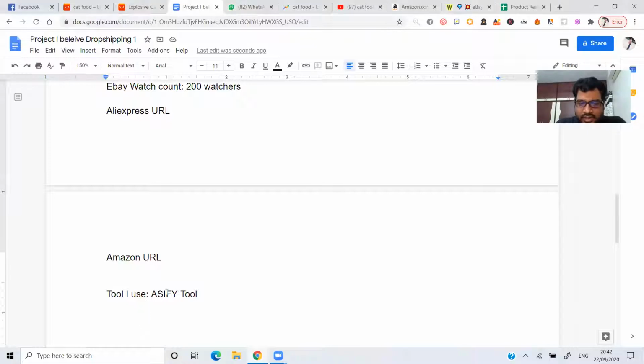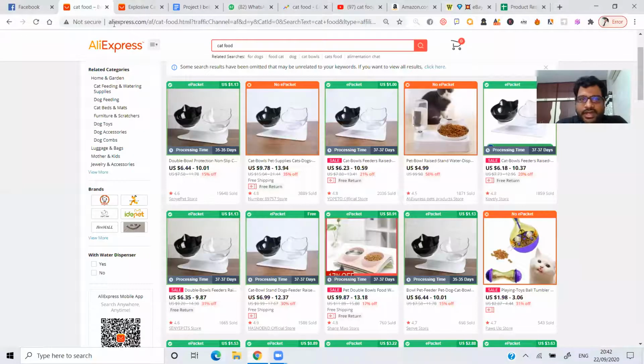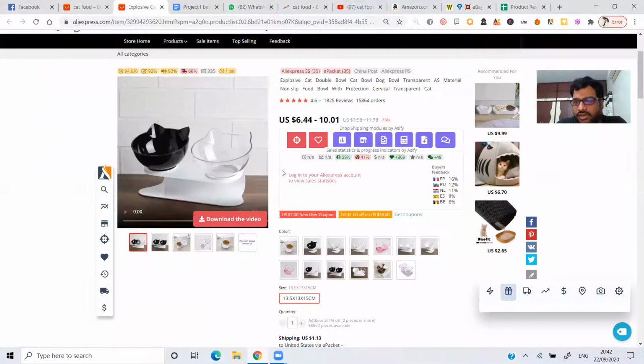This particular tool is again a Google Chrome extension. This is the tool which I'm talking about. Go back to cat food, for example. Just click on this product you're talking about. Maybe you have a gut feeling inside saying that this particular product will get a good number of sales. What you need to do right now is install this particular Google Chrome extension.